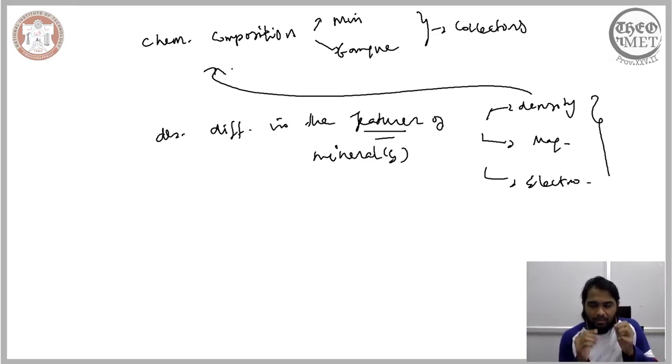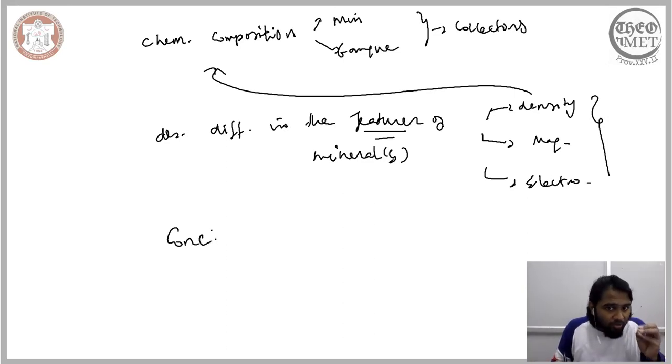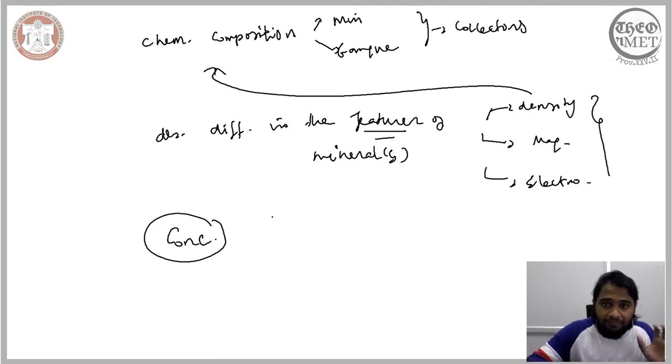Now, in the next module, what we are essentially interested in is understanding the chemical composition of the minerals and gangue. The reason it is important for us to separate given particles into mineral and gangue is because we are interested in the process of concentration. Only within the framework of concentration is it desired for us to separate the mineral from the gangue.